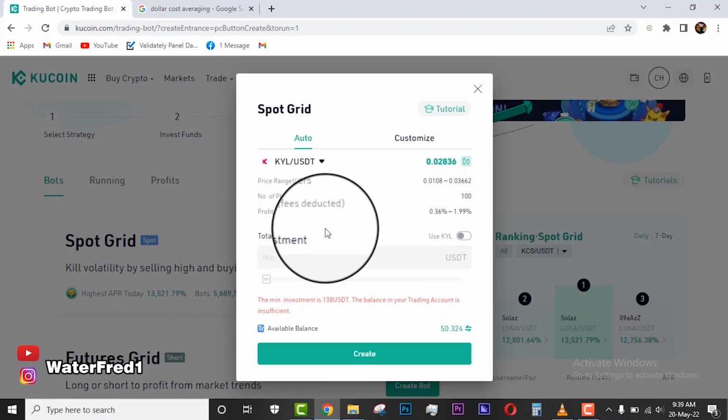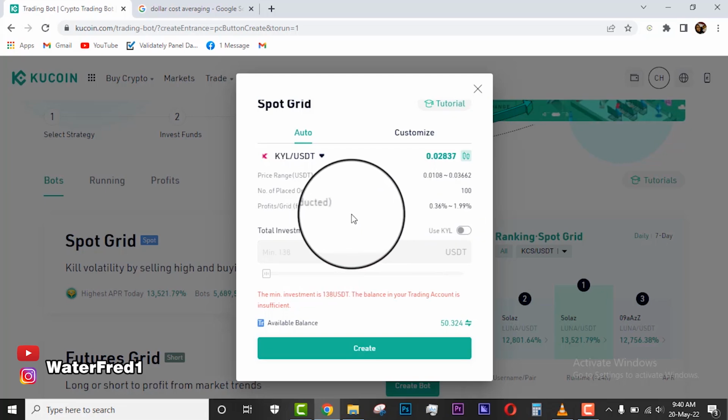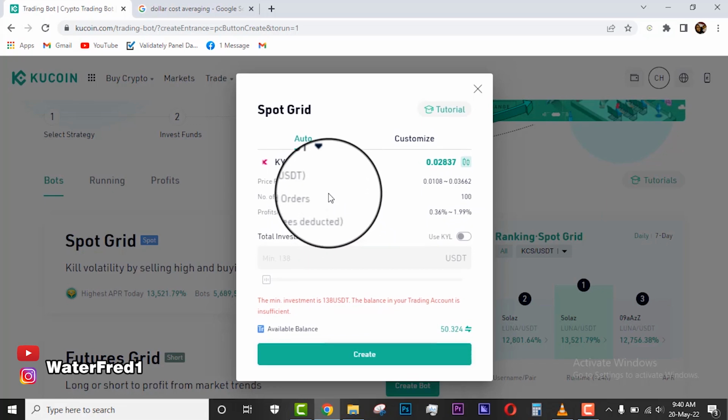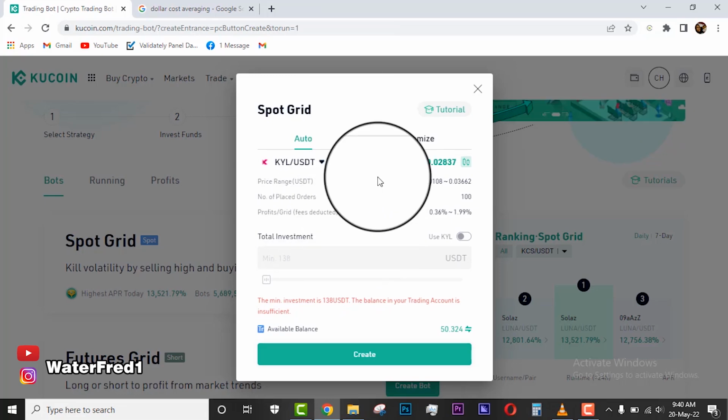And sometimes you may lose out on a lot of crypto movements. For example, whenever there is a huge pump in crypto, you may not be able to benefit from that huge pump that the crypto made. And then one other thing about this spot grid is you pay a fee each time the bot buys and sells, you pay a fee. But on KuCoin, the fee is shown. And in as much as you may miss out in very big booms, that's how you will still be saved from a lot of crashes. If a crypto dips so much or goes in the opposite direction, of course, your loss will be limited.